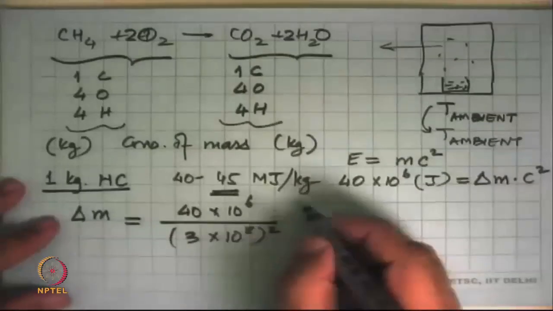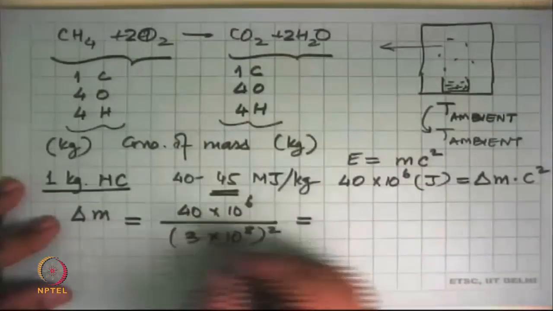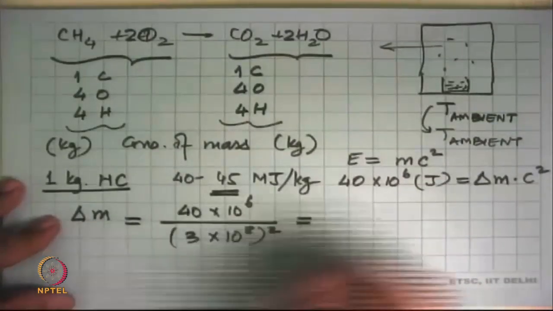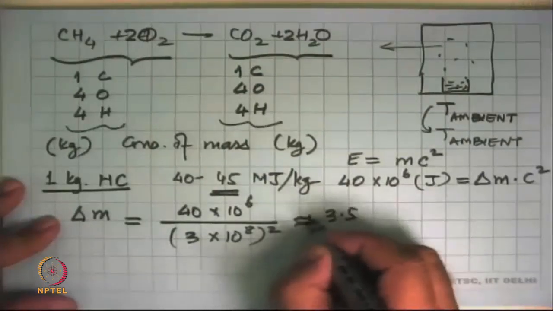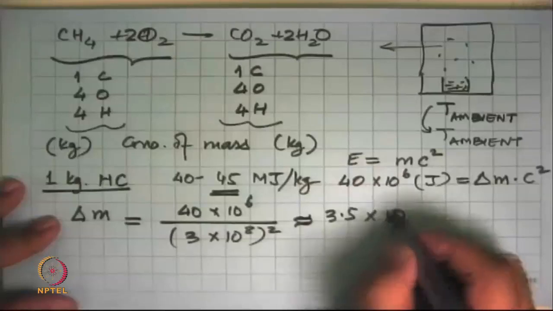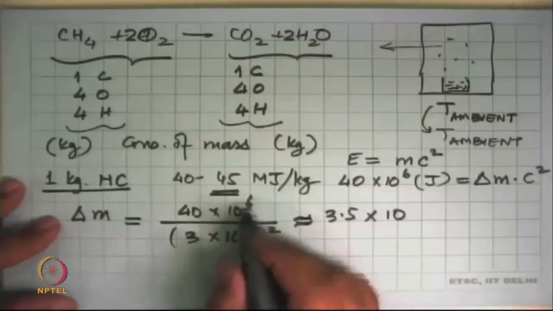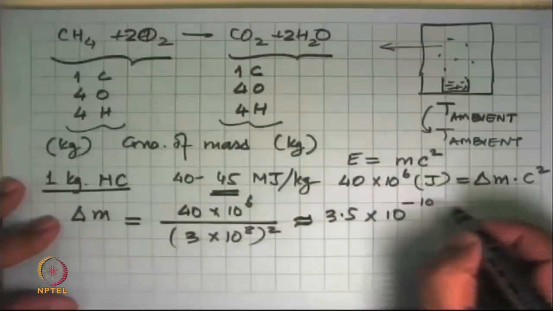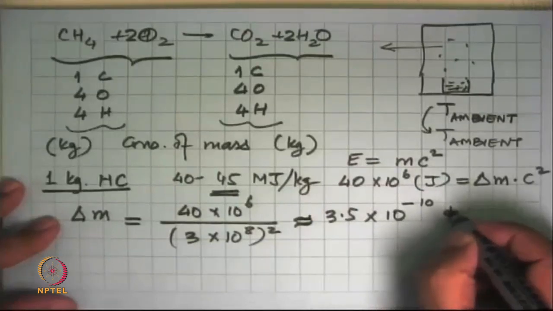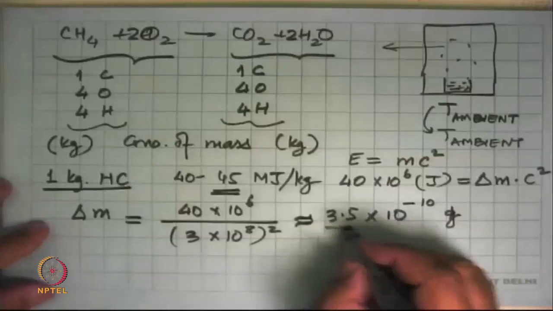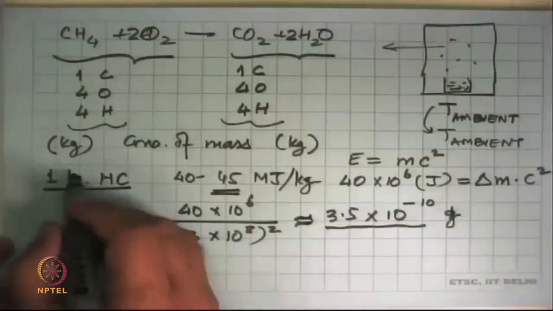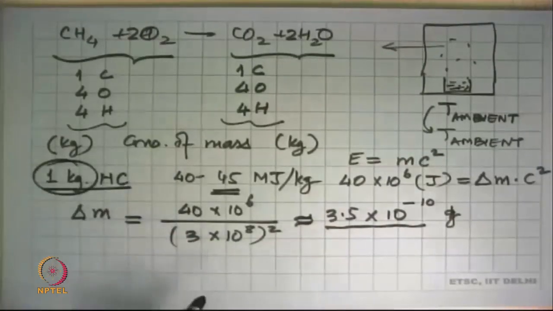If we take this calculation a little further, this becomes 40 upon 9, so this is about 3.5 into 10 to the power, this is 16, this is 6, minus 10 grams. So that's a very, very small amount compared to the 1 kilogram we used.